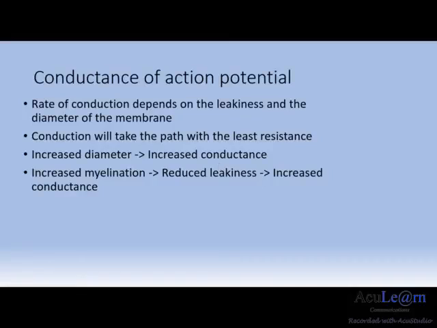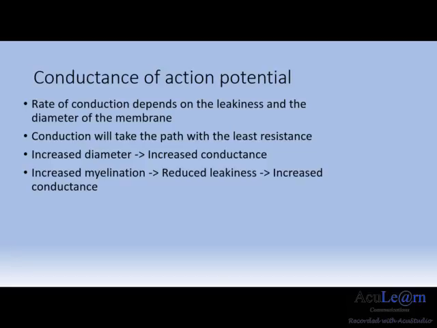The rate at which this conductance occurs depends on two factors: the leakiness and the diameter of the membrane. Conductance will always choose the path that offers the least amount of resistance.